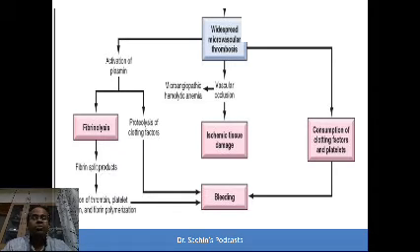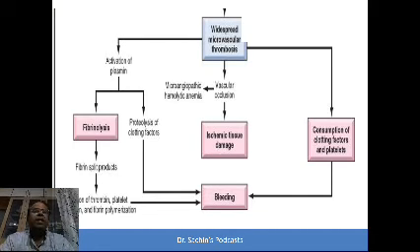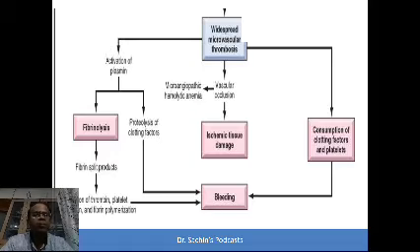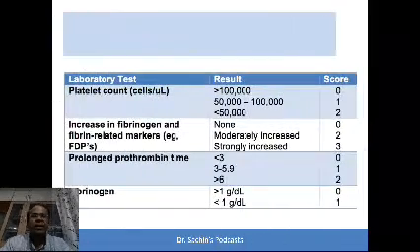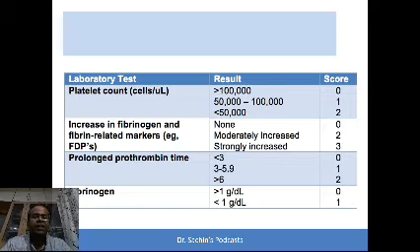The International Society for Thrombosis and Hemostasis has given some objective criteria by which laboratory values can be evaluated and a more confident diagnosis can be made of DIC, also called the consumption coagulopathy. These criteria are based on laboratory values of platelet count, fibrin degradation products, prothrombin time and fibrinogen.